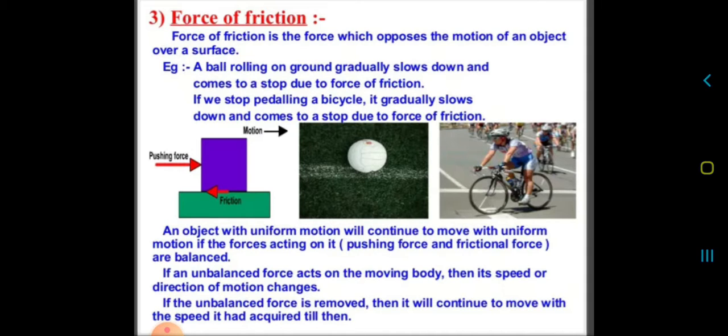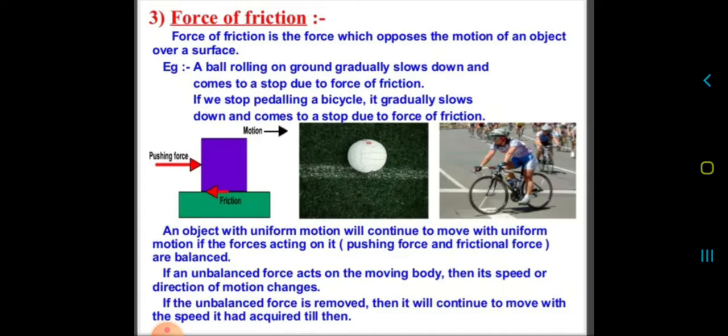Okay, so force of friction. Force of friction is the force which opposes the motion of an object over a surface. For example, a ball rolling on the ground gradually slows down and comes to a stop due to force of friction. Second example: if we stop pedaling a bicycle, it gradually slows down and comes to a stop due to force of friction. So what is force of friction? Force of friction is a force which restricts any kind of motion.